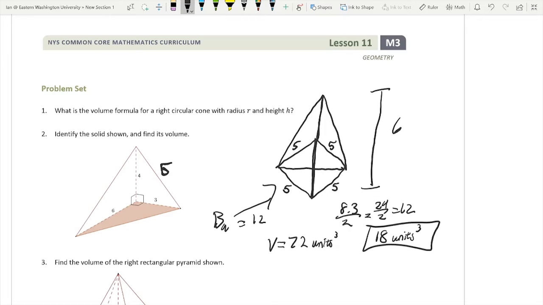Now, do you guys see how I did that? I hope you guys do. I saw that this was just 1/4 of a pyramid, and so I built that pyramid. And then I used the area of a kite to find the base area, multiplied it by the height to get the volume, divided by 4 since I knew this was a fourth.